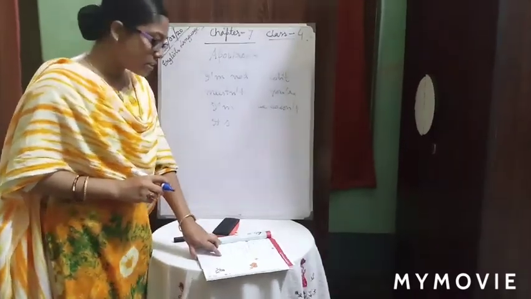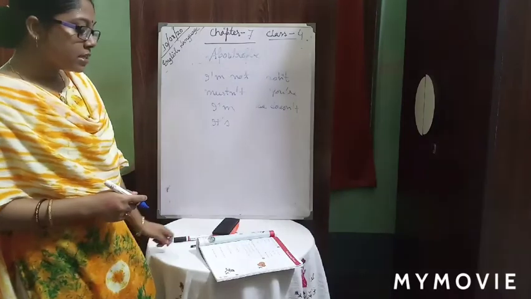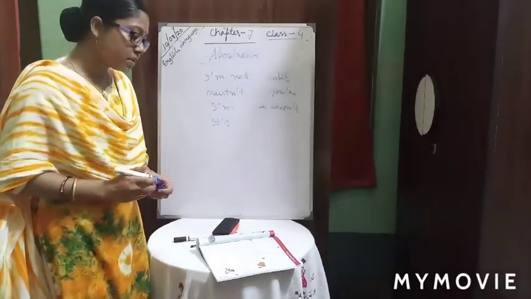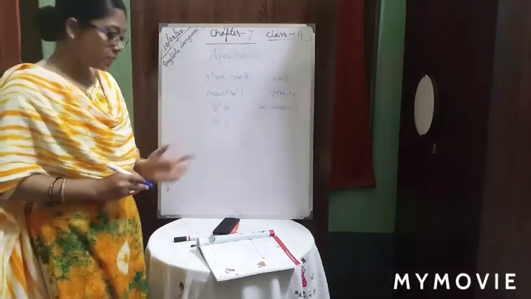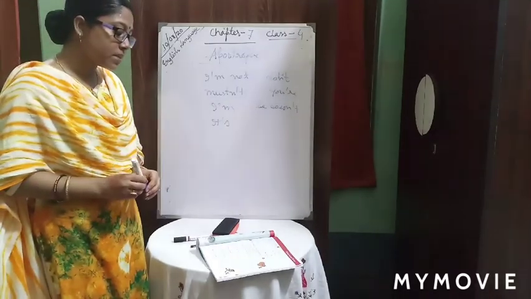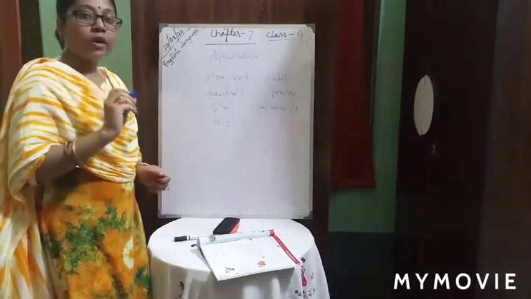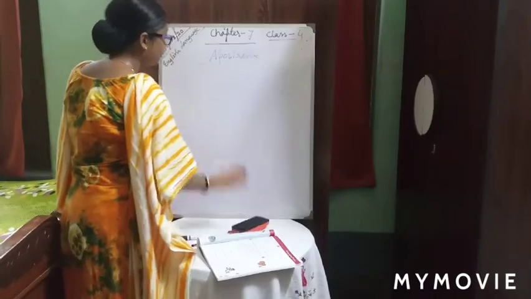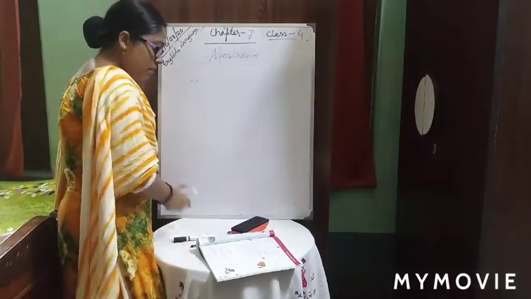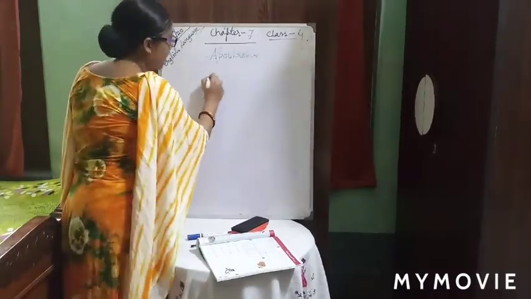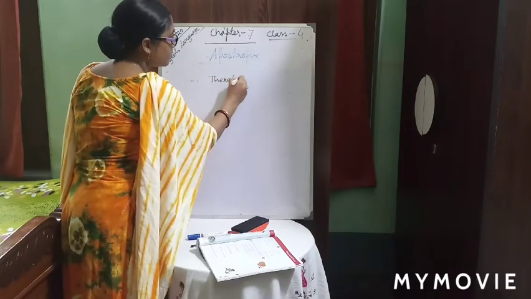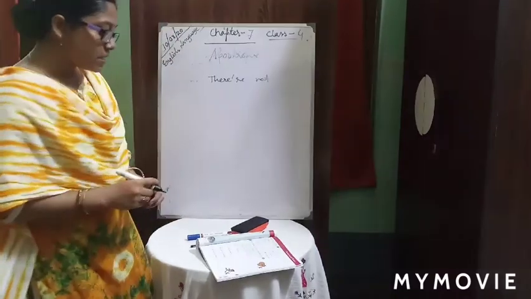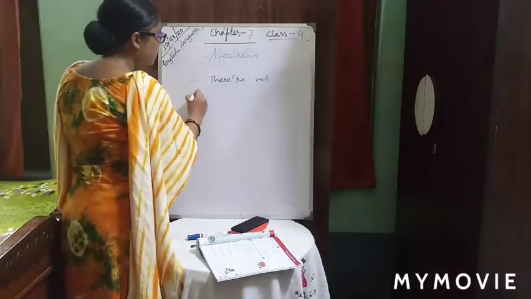Now let us come to the next part. In these sentences we have to write the contracted forms. So I do not like biscuits, I don't like biscuits, don't. There are not any birds in the sky. So number 2, what will we write here? They are not, only this part will change. I am 6 years old. So it will be just like that, I'm.